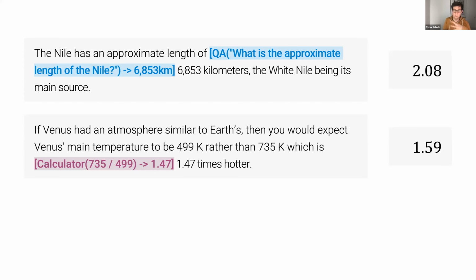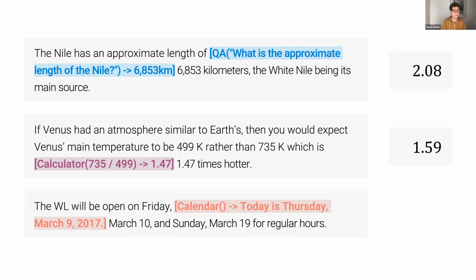There are certainly more complex instantiations of a calendar that you might think of, but for the sake of simplicity, here we just said our calendar tool can give you the current date. One example where that was useful is this sentence: "The WL will be open on Friday, March 10 and Sunday, March 19 for regular hours." After the term Friday, the model decided to ask about the current day. That was for this particular document in our language modeling corpus, Thursday, March 9, 2017.